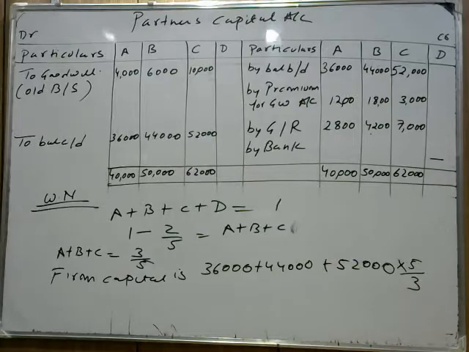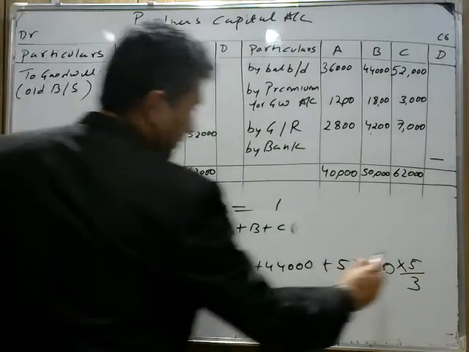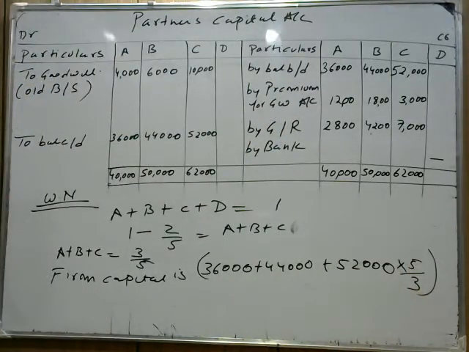Is it clear? Now we get the whole firm capital. So 36,000 plus 44,000 plus 52,000 is coming 1,32,000. So multiply by 5 divided by 3.